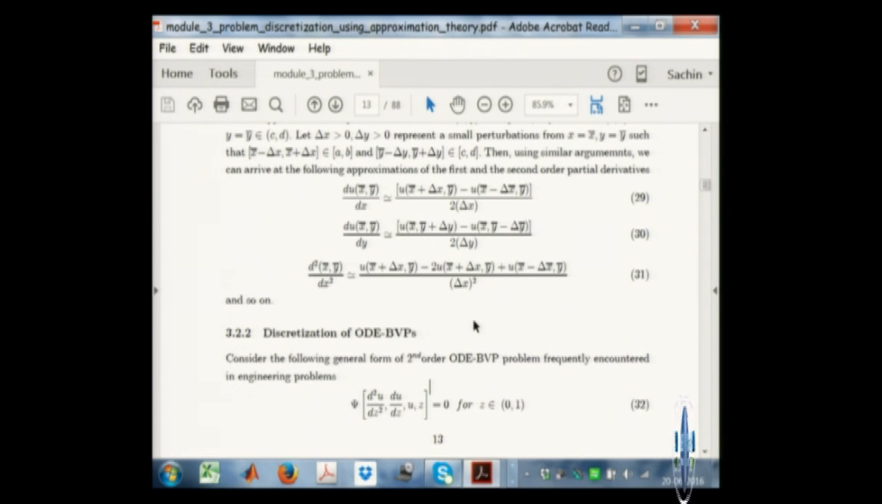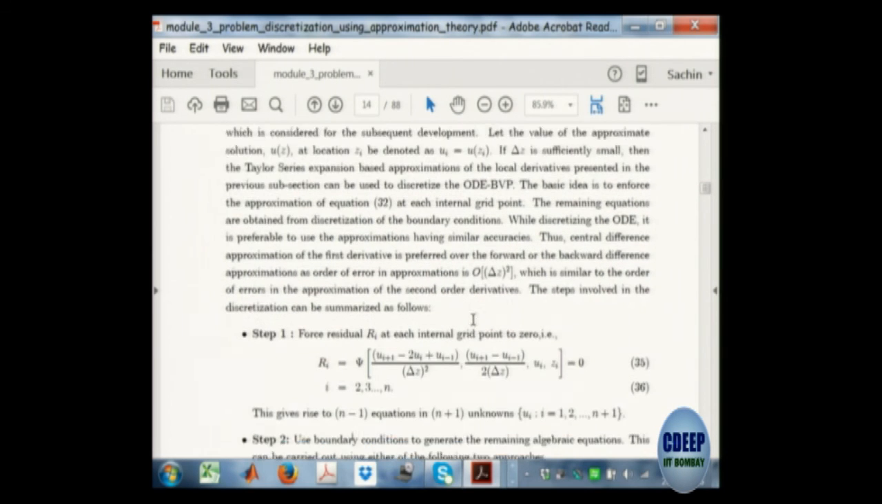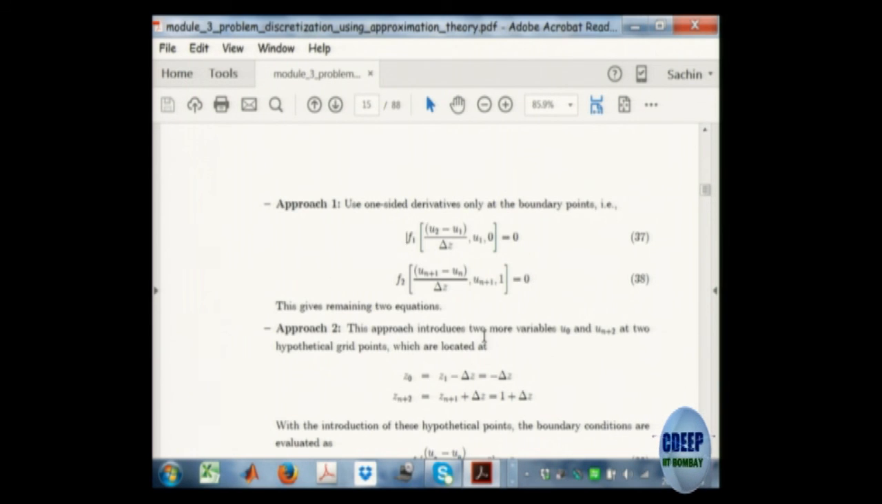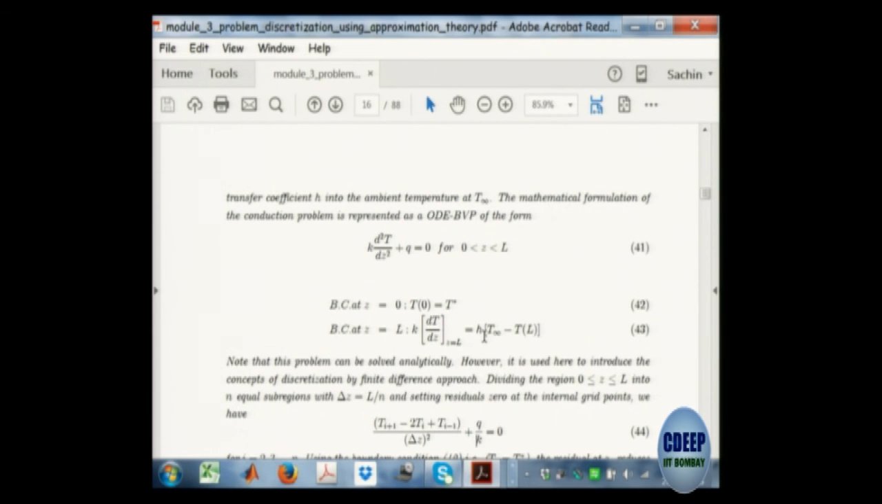Then I show that if I take a boundary value problem, how will I discretize this problem using finite differences? This is the approximation for the second order derivative, this is the approximation for the first order derivative, and so on, and then I get a set of algebraic equations. As an example I connect to an engineering problem, from chemical engineering or whatever engineering domain. So that is very, very critical.